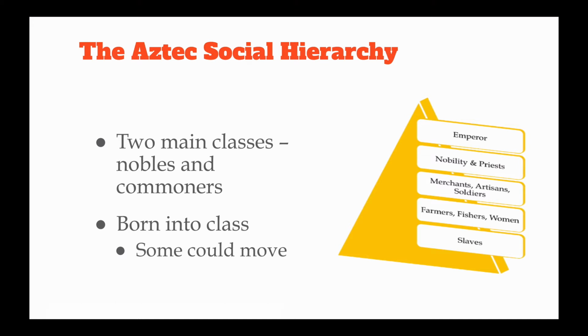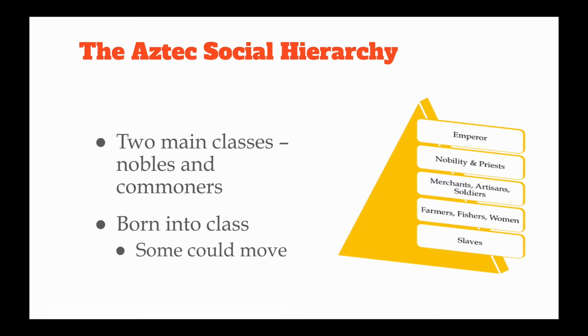A couple of things that you need to know. There were two main classes. I'll show you this in the next slide, but there's two main classes. You have the nobility class and you've got the commoners. And you are born into your class. However, as we go through this chapter, you will see that there is going to be some movement that is